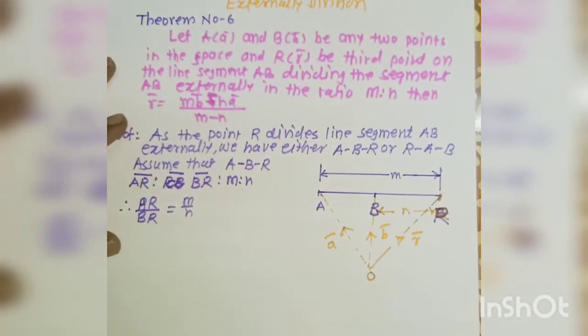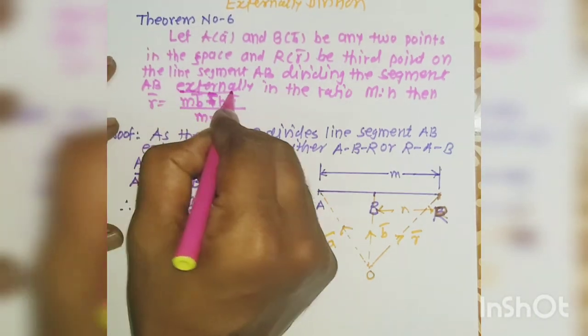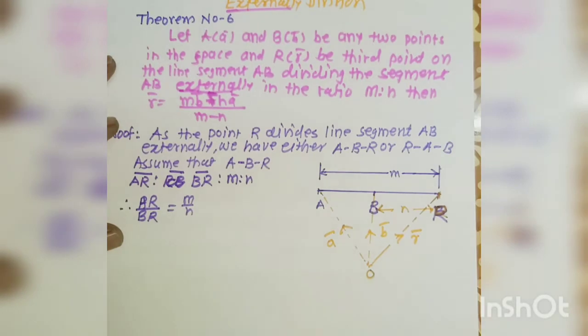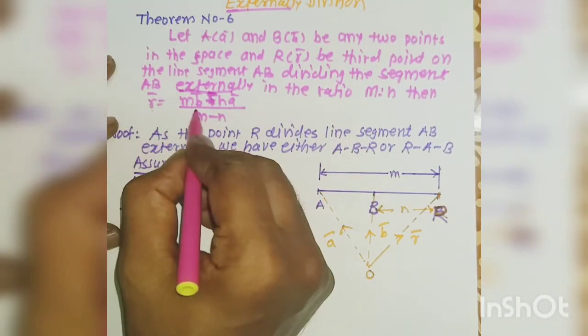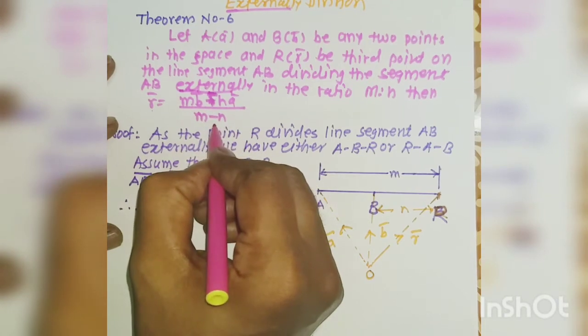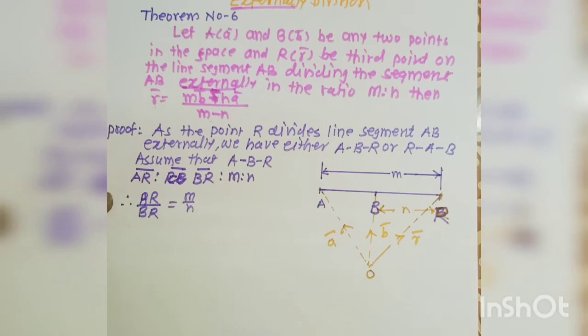Now the next theorem is: let A and B be any two points in space whose position vectors are a bar and b bar. Let R be a third point on the line AB dividing segment AB externally in the ratio m:n. Then show that r bar is equal to (m b bar minus n a bar) divided by (m minus n). This is the external division formula; only the sign changes, the middle term is negative.